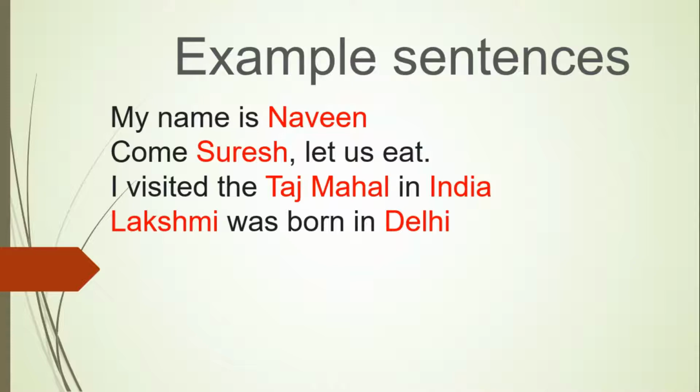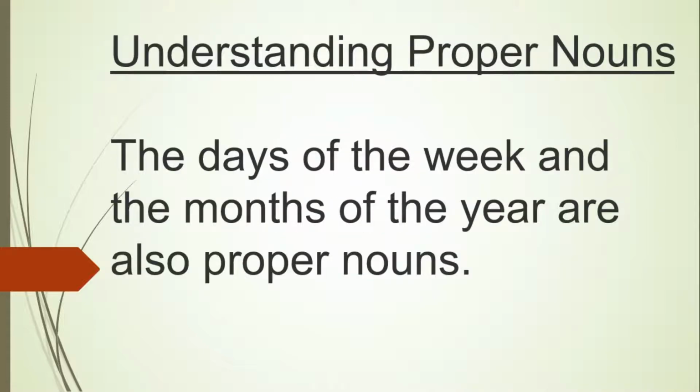It is not necessary that there should be only one noun in a sentence. So there are 2 nouns here. So 2 proper nouns, Taj Mahal and India. The next one, Lakshmi was born in Delhi. So Lakshmi and Delhi become proper nouns. Now let us understand proper nouns. The days of the week and the months of the year are also proper nouns. Remember, the days of the week and the months of the year are also called proper nouns.